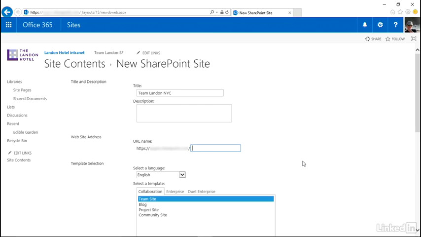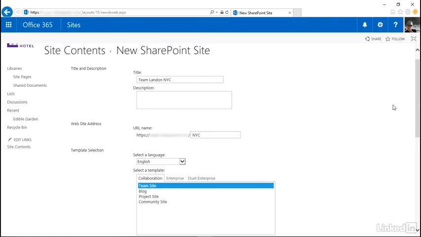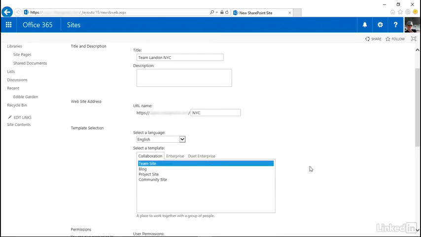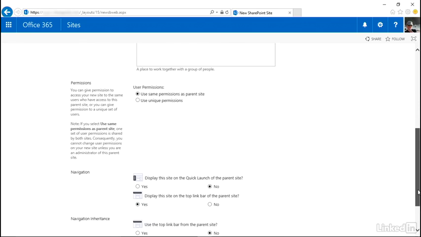The San Francisco Bernal Heights Hotel is BH, and we actually have a list of all of these. The Team Landon New York City hotel is actually NYC. That's its name. And so when things are being addressed internally, that's the internal code for the New York City Landon Hotel. I'm going to create a team site in English using the same permissions as the parent site.